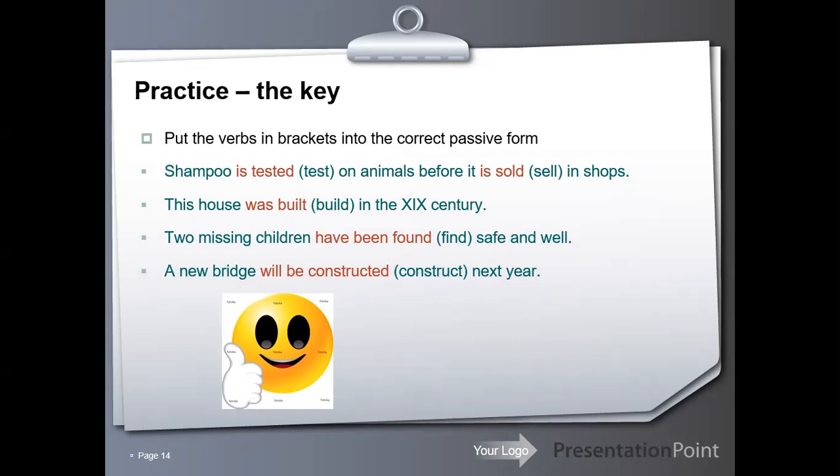We notice here we have covered three or four tenses. The first one, present simple. The second one, past simple. The third, present perfect. And the last one is future.